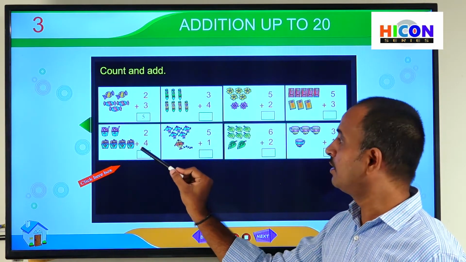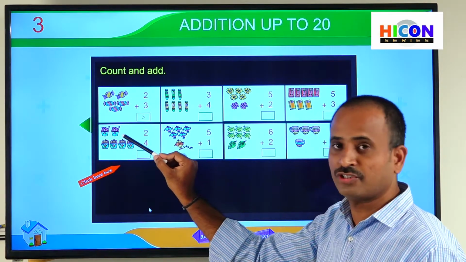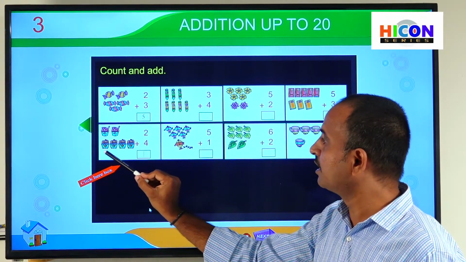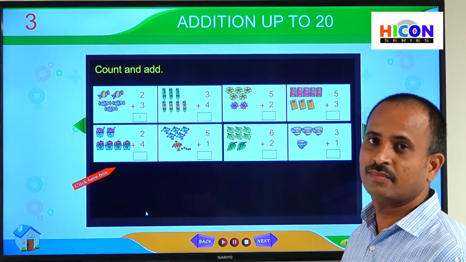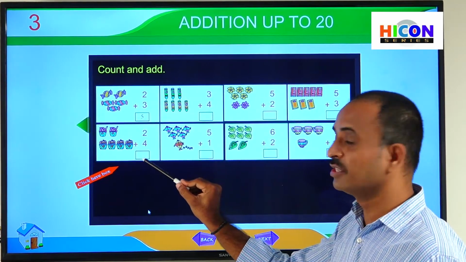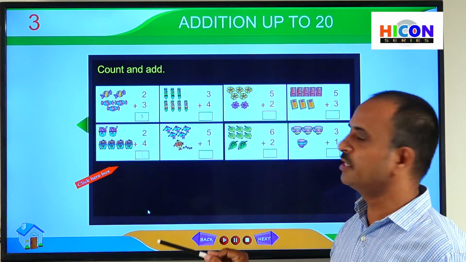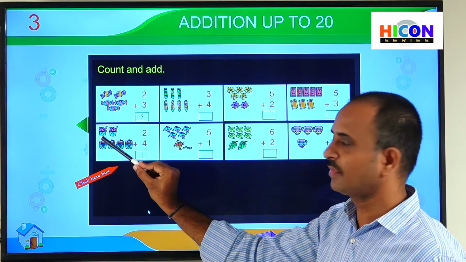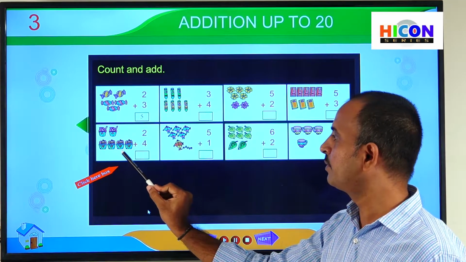You are observing ice cream cups. In the second picture, how many ice cream cups are there in the first row? There are 2 ice cream cups in the first row. And how many ice cream cups are there in the second row? There are 4 ice cream cups in the second row. So now we have to add 2 and 4. That is 2 plus 4 is equal to how much? We can get the total number of ice cream cups just by counting together. So let us start counting. 1, 2, 3, 4, 5, 6.